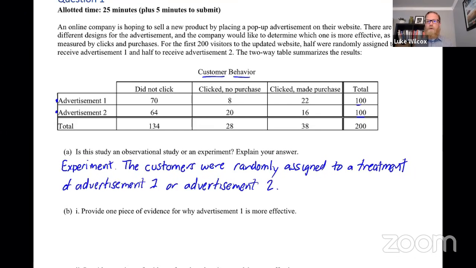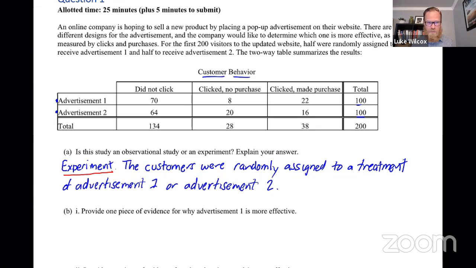Now, in terms of what would be needed for full credit here, I'm going to try and highlight this by underlining the important parts. Well, first of all, you have to read the question and answer the question. And the question asked, is this an observational study or an experiment? Here is where we have answered the question. But then we have to explain our answer.